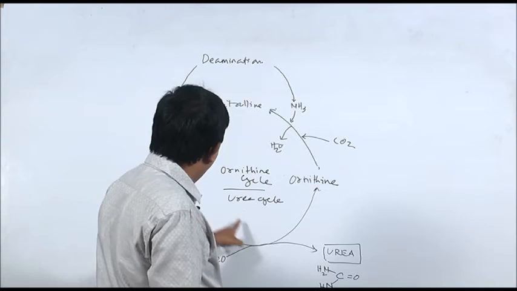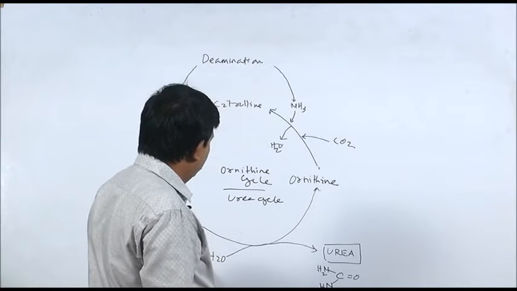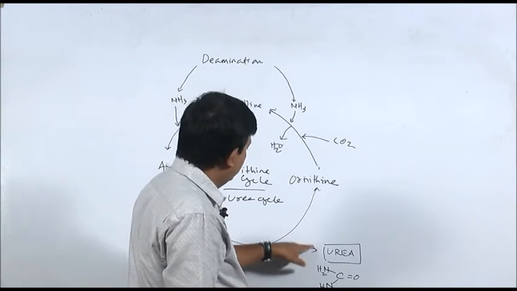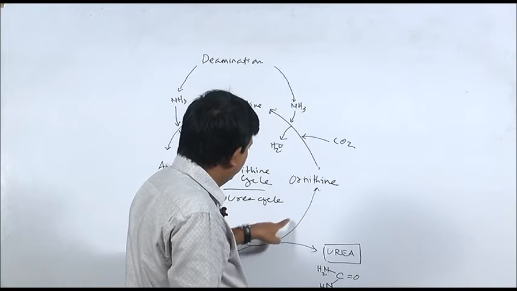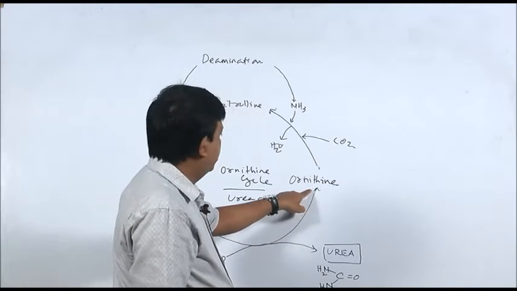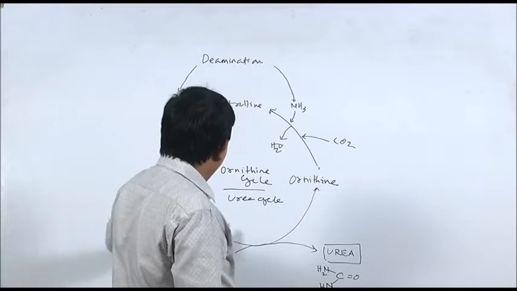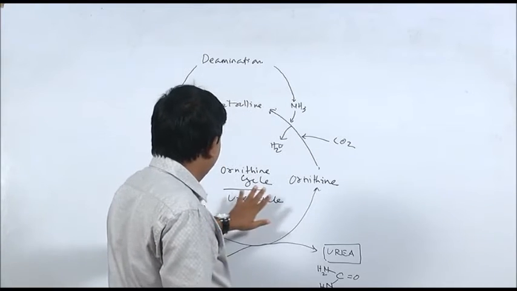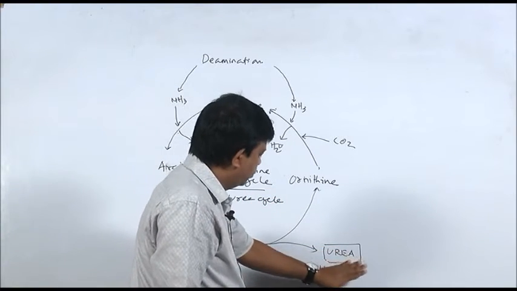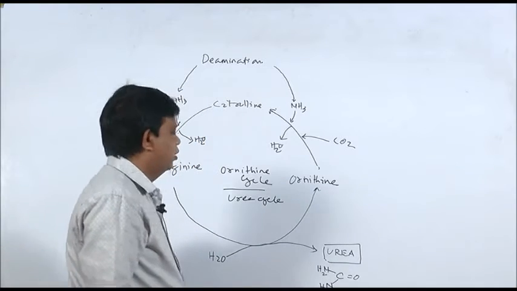And here you see when arginine is split, it is converted into urea and ornithine. So, ornithine is regenerated and again it is utilized. So, this cyclic process goes on in the liver, so that more and more of urea is formed.